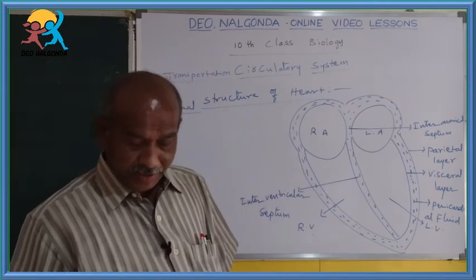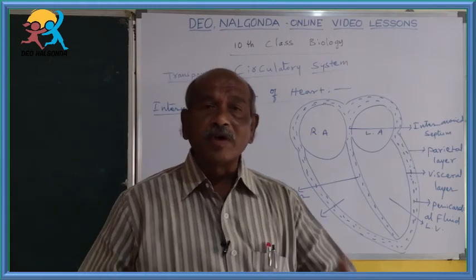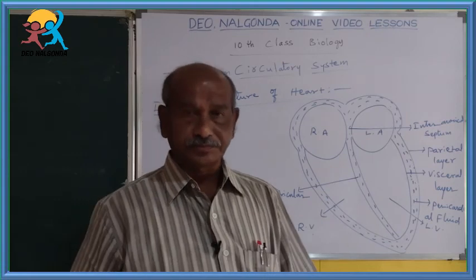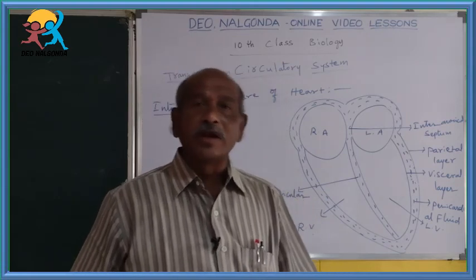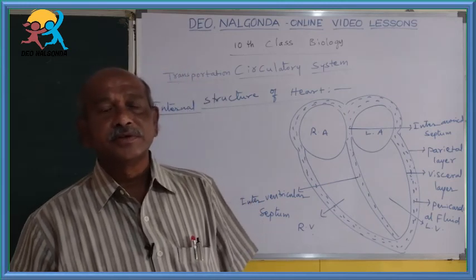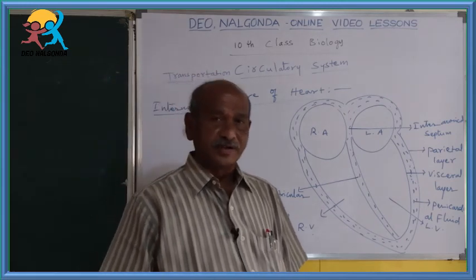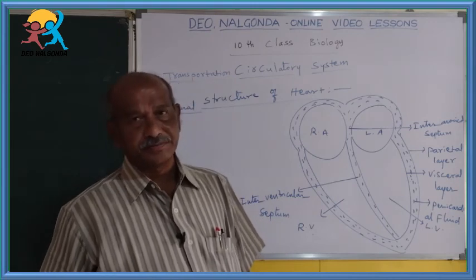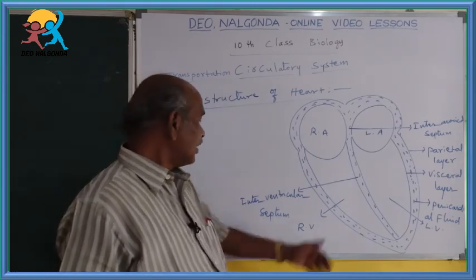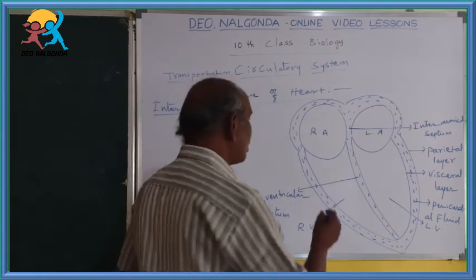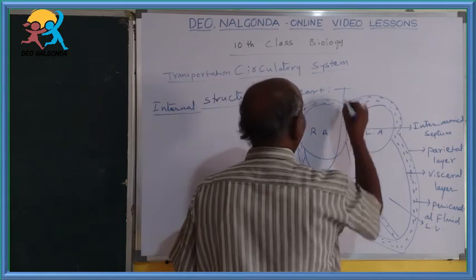Then another point here, some blood vessels are attached to our heart. What are those blood vessels? Some arteries are present, some veins are also present. What are the arteries? Particularly from the right ventricle, one small artery arises like this.